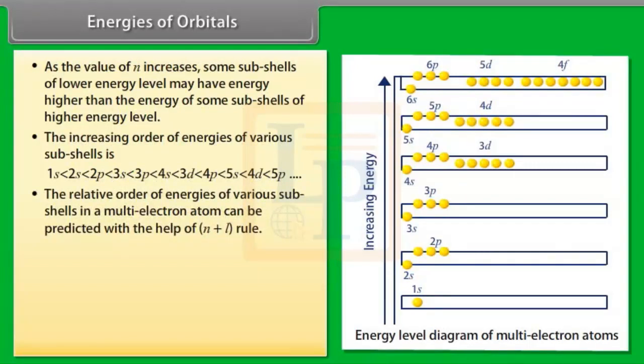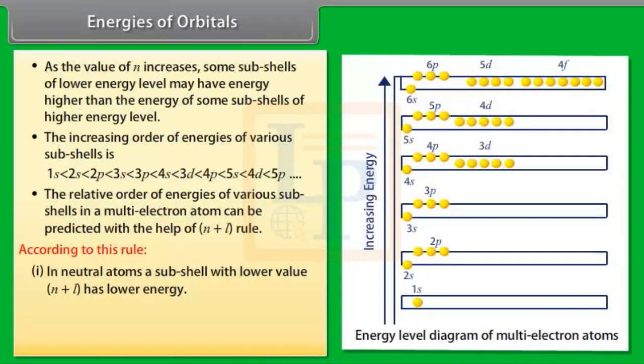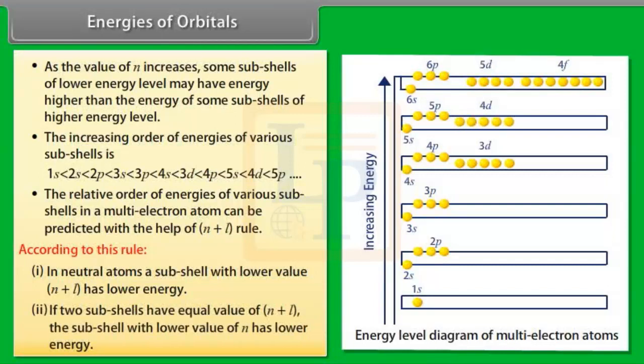The relative order of energies of various subshells in a multi-electron atom can be predicted with the help of the n plus L rule. According to this rule, number 1. In neutral atoms, a subshell with lower value of n plus L has lower energy. Number 2. If two subshells have equal value of n plus L, the subshell with lower value of n has lower energy.